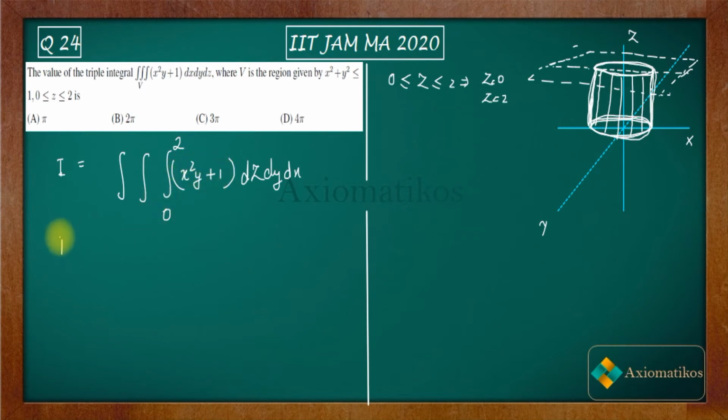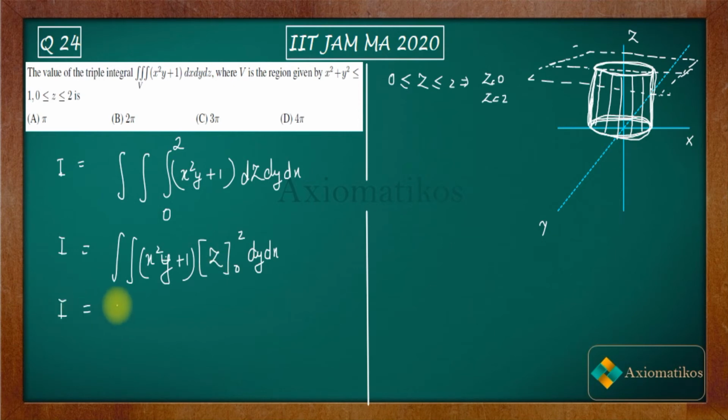Now what will be the integral? The thing in the bracket is a constant, therefore the integral will be just z. And when you place the limit, you will get x square plus y square plus 1, with z from 0 to 2, dy dx. After placing this limit you will get twice of this double integral of x square plus y square plus 1.